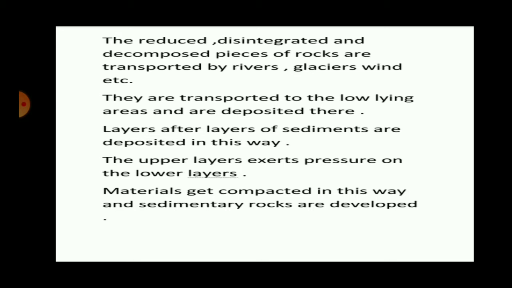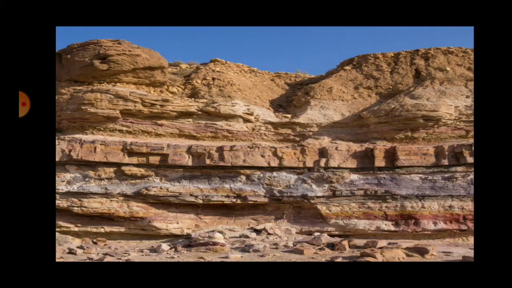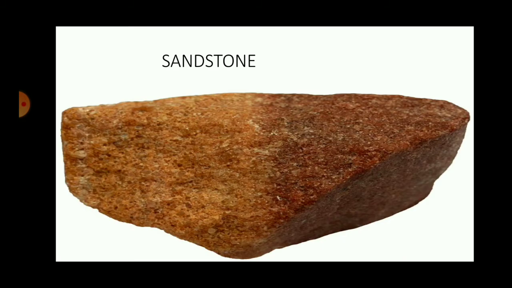The above layer exerts pressure on the lower layer, and because of the pressure, the layers get compressed. Sedimentary rock will be formed. So students, sedimentary rock will be having layers. You can see the different layers in this mountain. One can easily see layers in the sedimentary rock.